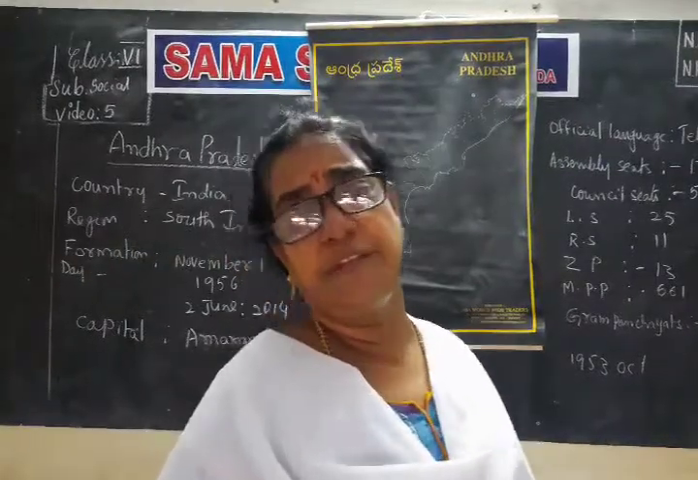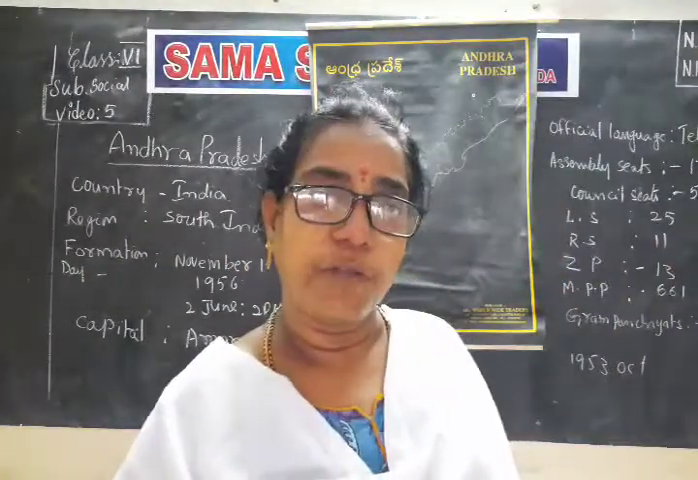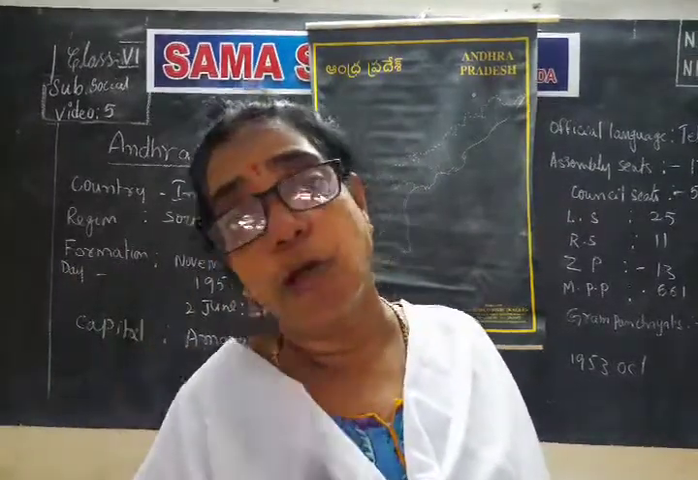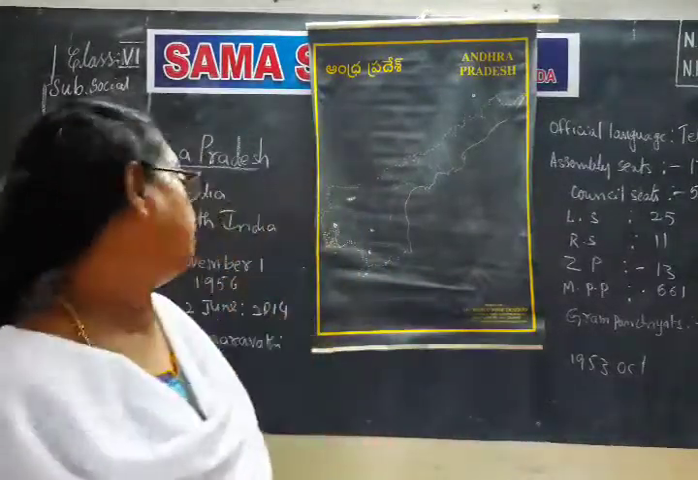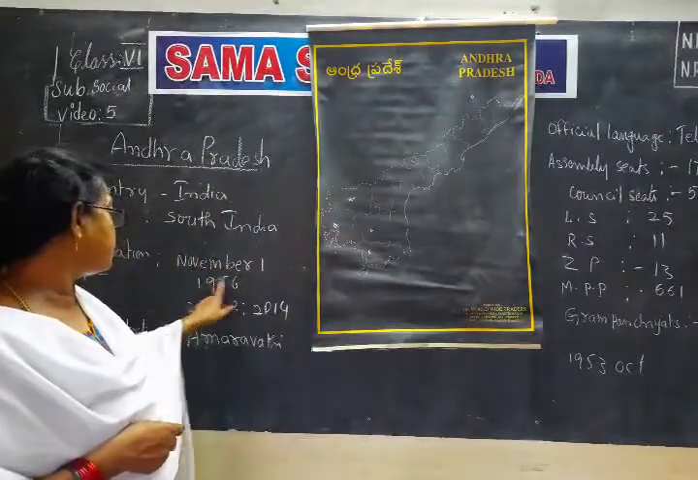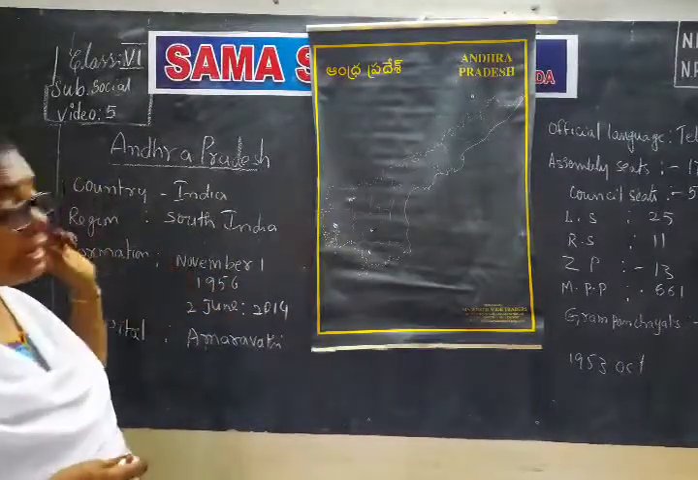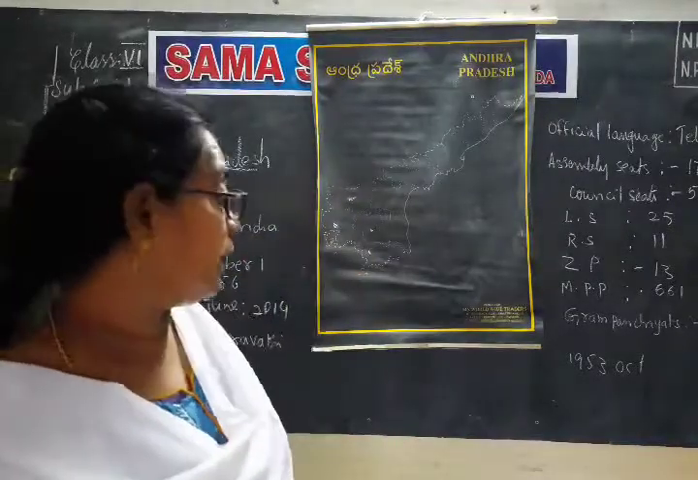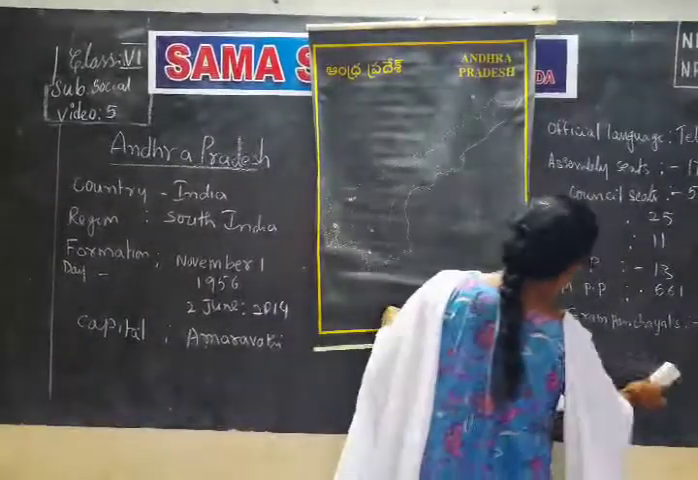First, in 1953, October 1st, Kurnool was the capital. After that, Andhra Pradesh was formed with the capital of Hyderabad on November 1st, 1956. After that, what will happen?